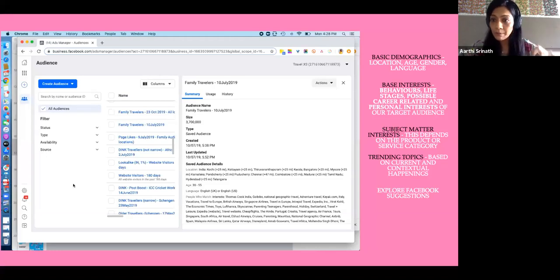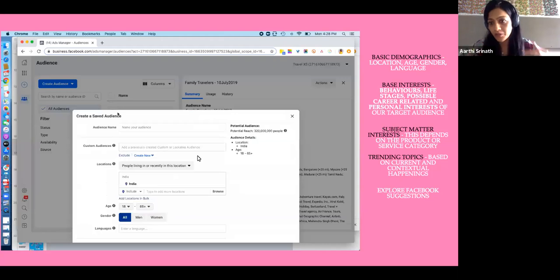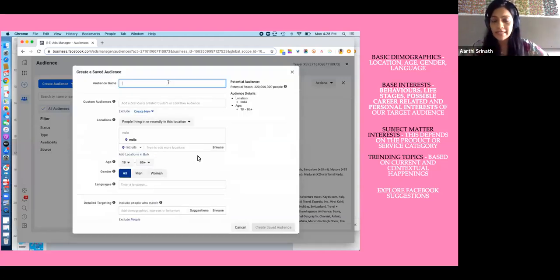I'm going to show you the simplest one, which is based on the buyer persona that you've just learned to create. This is Facebook Ads Manager. You will have to set up an ad account to have access to it. It's all free, there is no payment involved in any of this. Then you go into audience, and create a saved audience, because you're going to create a new audience and save it.